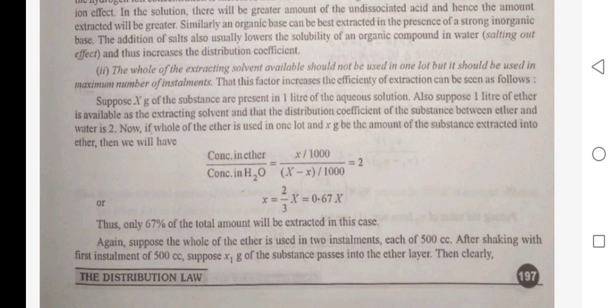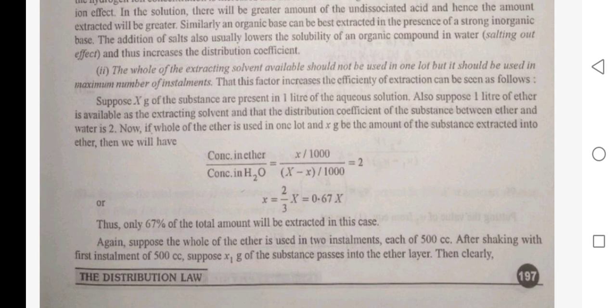Suppose X grams of the substance are present in 1 liter of aqueous solution. Also suppose 1 liter of ether is available as the extracting solvent and the distribution coefficient of the substance between ether and water is 2.